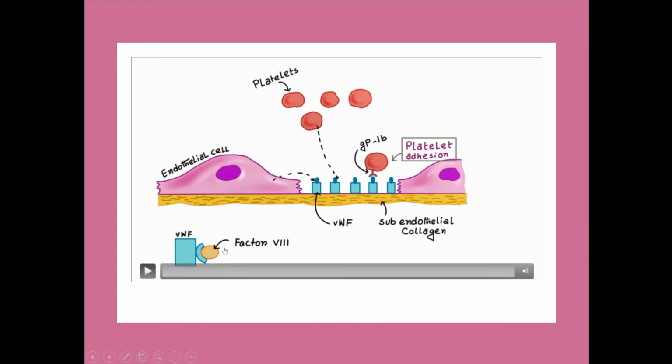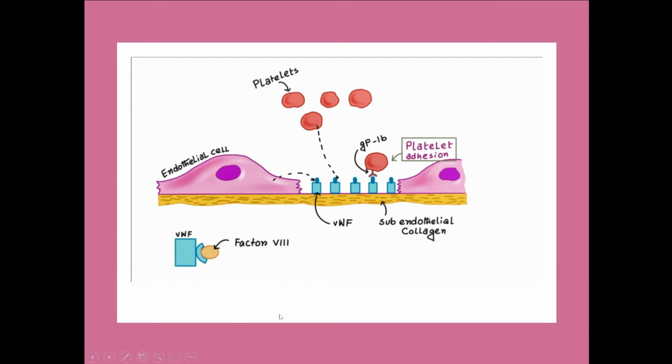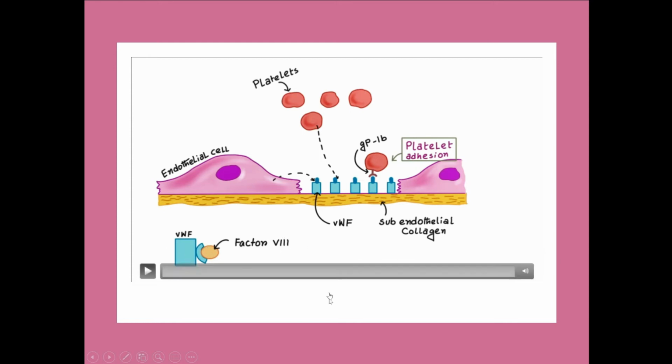Von Willebrand factor also contains factor 8. Factor 8 is also important in the clotting process. We will discuss it in detail. But you know, if there is deficiency of von Willebrand factor, there will be deficiency of factor 8. As a result, there will be more bleeding time, meaning the clot will occur in more time and more blood loss will occur. So the von Willebrand factor is very important, and its deficiency sometimes causes very fatal results.